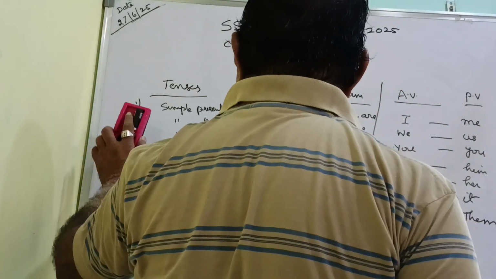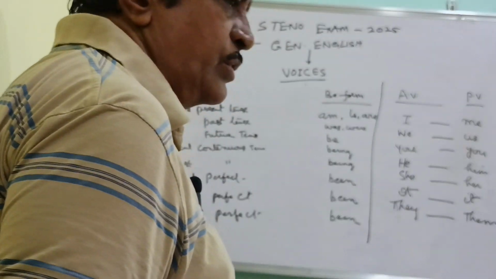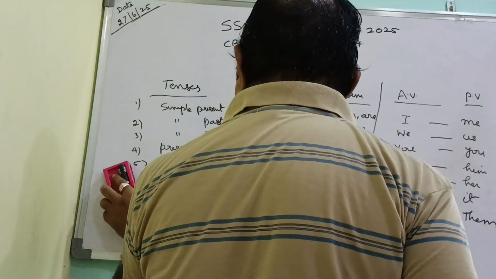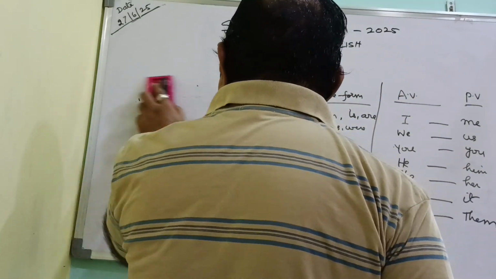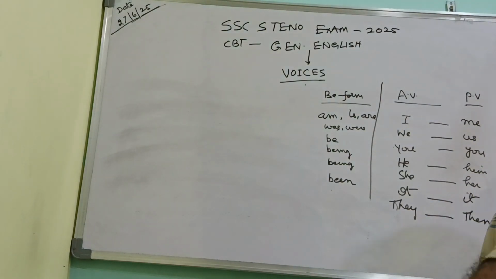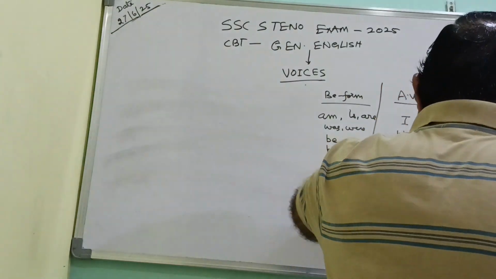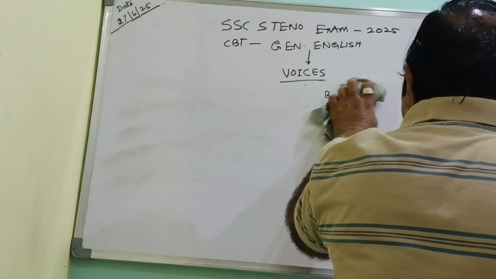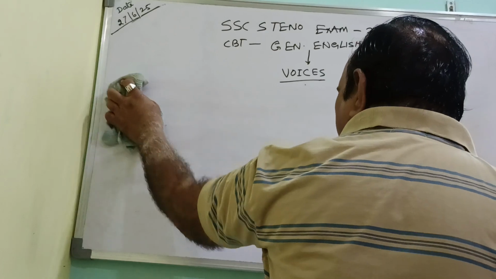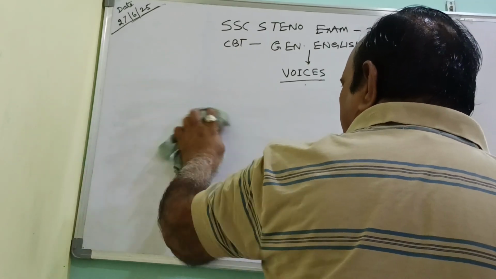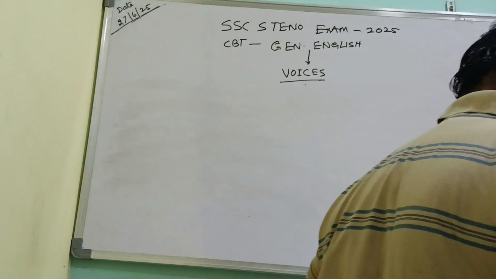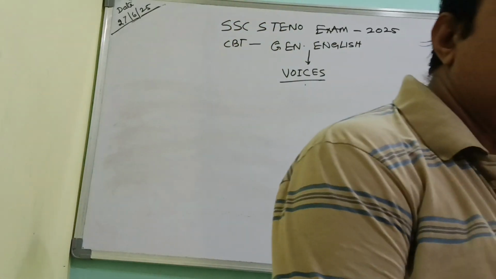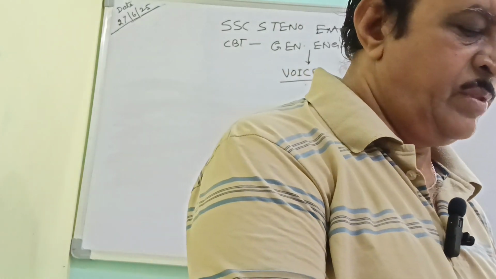Here, a tense means you have noted down, please note it down. I'm erasing it. Then tenses means nothing but only active voice.